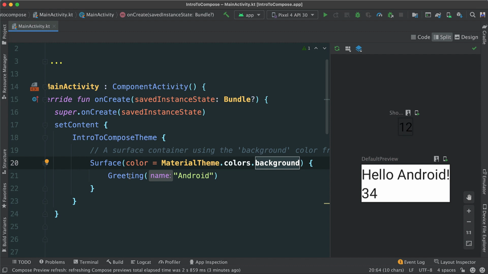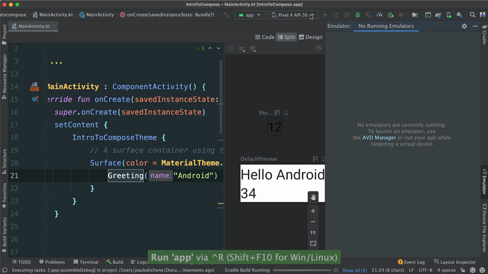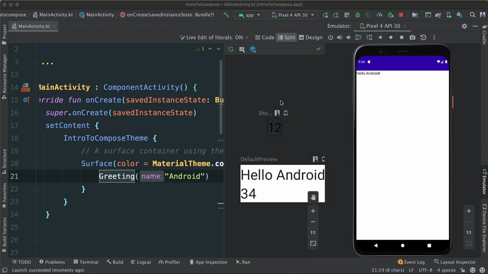Okay, and that's where we're passing greeting Android. So this is going to be called when we run this app on the emulator. So if I go ahead and run this app, make sure you have, of course, an emulator. The idea is that when we run, we should see this greeting Android. Okay, you can see after a few moments, hello Android.